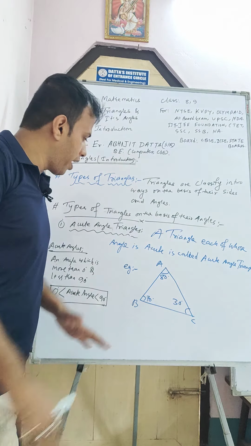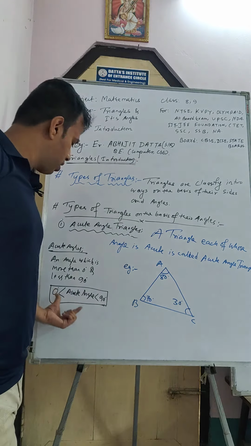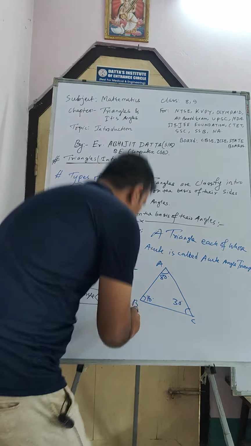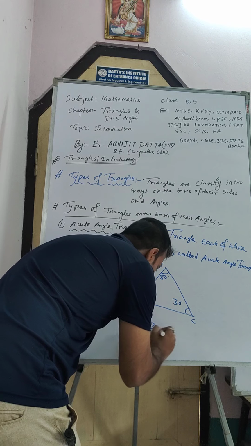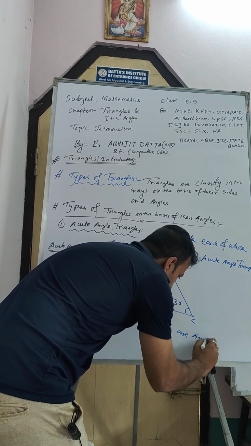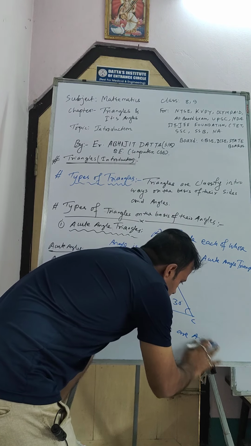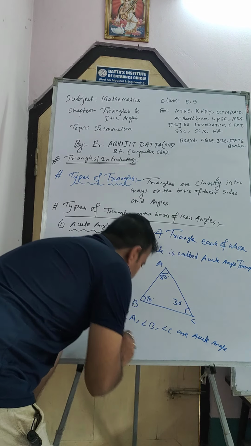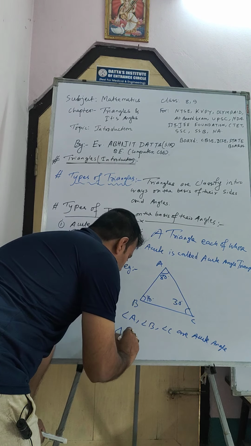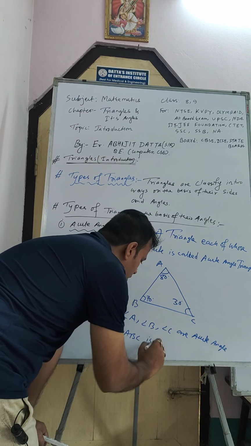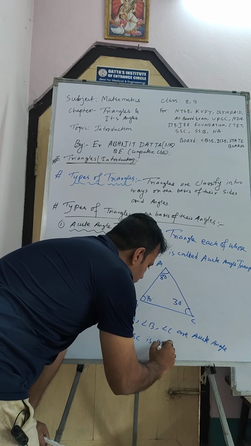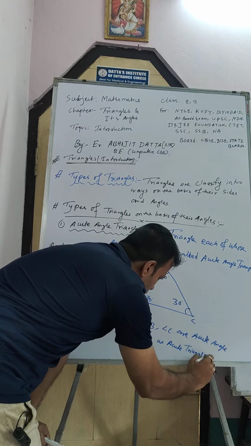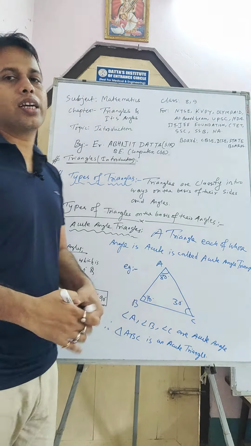So all the angles are acute. That's why angle A, angle B, angle C are acute angles. So triangle ABC is an acute triangle, since all the angles here are acute.